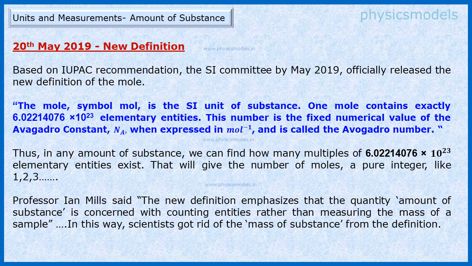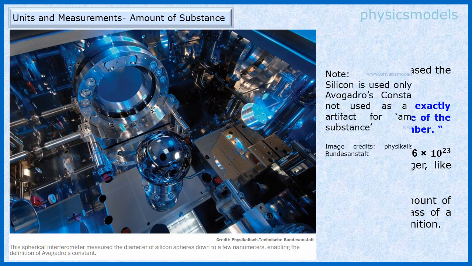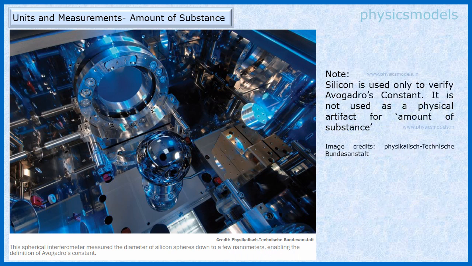Some professors said that the new definition is great because we are counting entities rather than measuring the mass of a sample. Here is a lovely picture of a spherical interferometer. This was used to measure the Avogadro constant very, very accurately using a sphere of silicon. These kinds of measurements enable the SI committee to zero in on the precise and latest Avogadro constant.